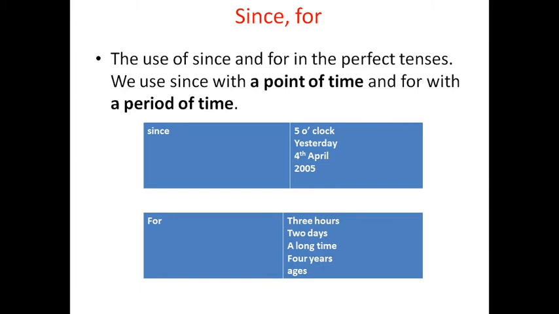He has been waiting for you for 2 days. He has been suffering from fever for 3 days. So this is the usage of for, period of time. Remember, since point of time, for period of time.